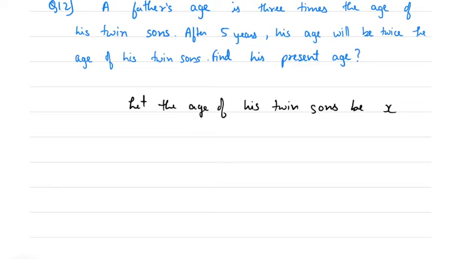Suppose the age of one son is 2, then it is 2 plus 2, which is 4. So 4 I am taking as x. So the total age of 2 sons together is x.